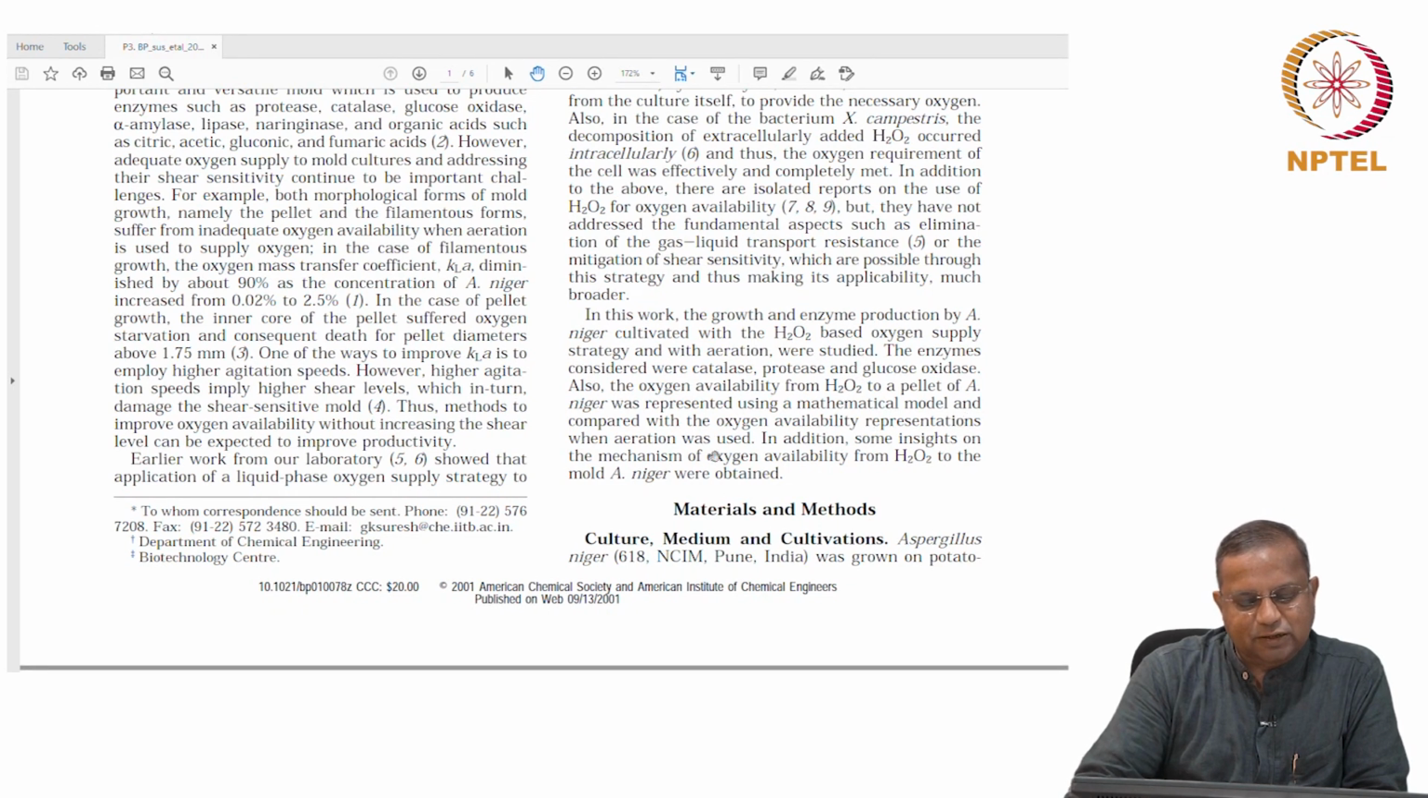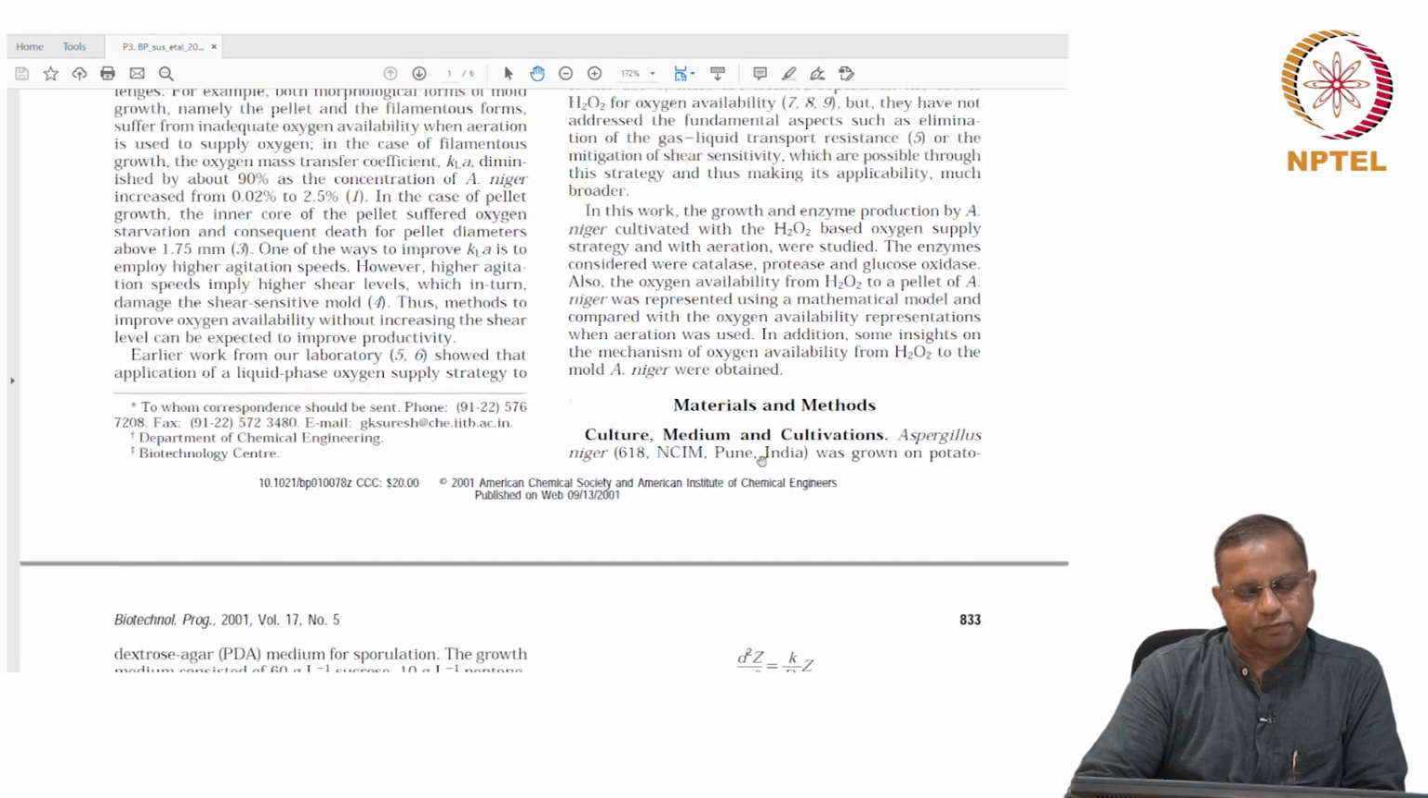What we are going to see here in detail, to repeat, is also the oxygen availability from hydrogen peroxide to a pellet of A. niger was represented using a mathematical model and compared with the oxygen availability representations when aeration was used. And then in addition, some insights on the mechanism of oxygen availability from hydrogen peroxide to the mold A. niger were obtained.